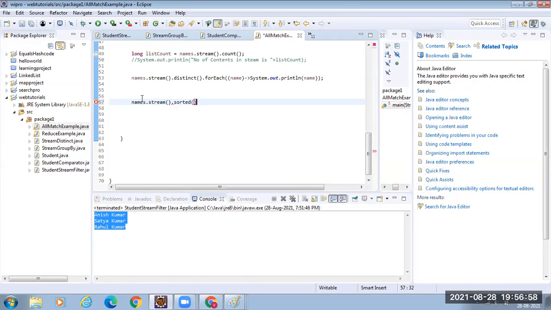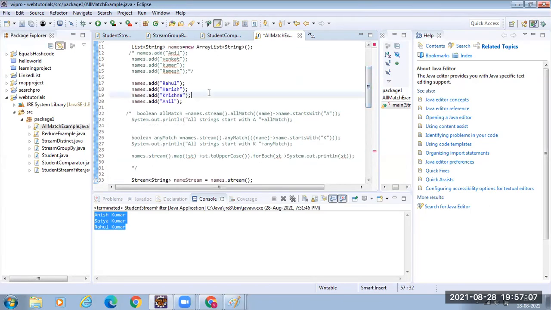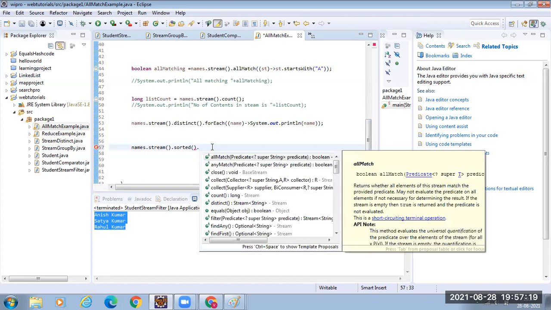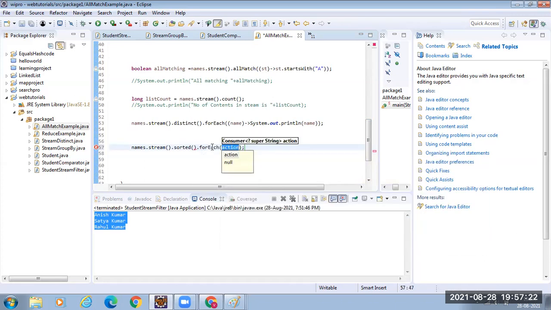Understand? Sorted, what does it do? It will sort the strings alphabetically. So after sorting, what should you get first? Anil, then Harish, Krishna, and Rahul. That is what my sorted method on the stream does. Now after sorting, I'm going to consume. Say name, System.out, name over.